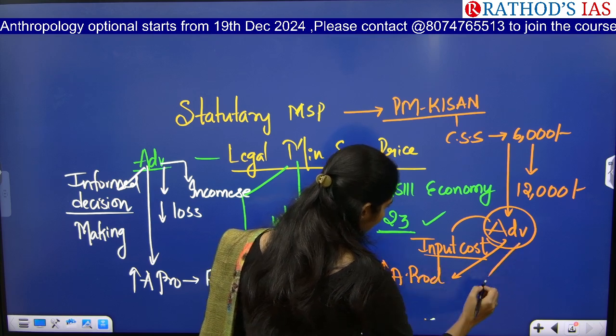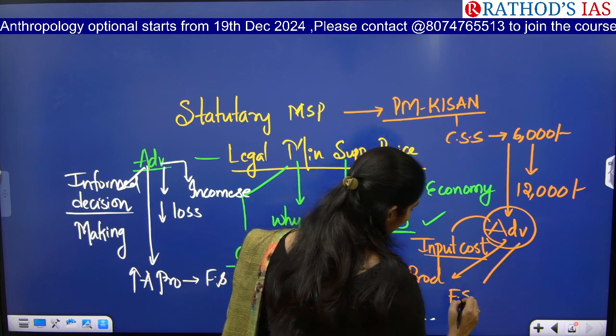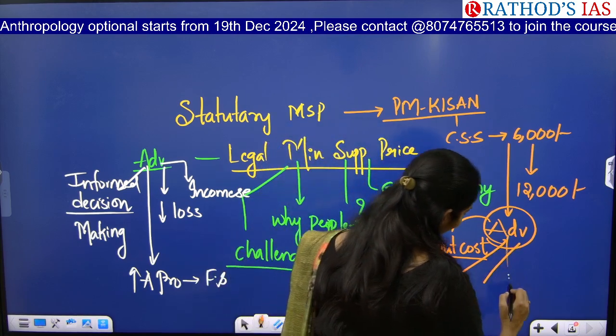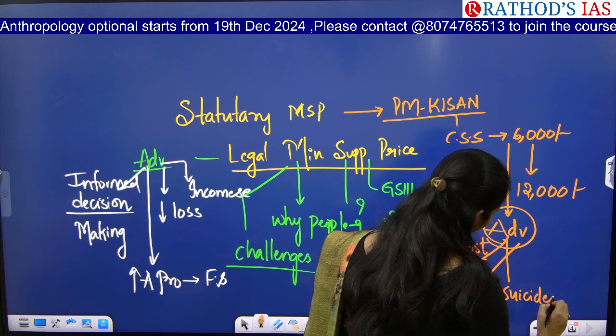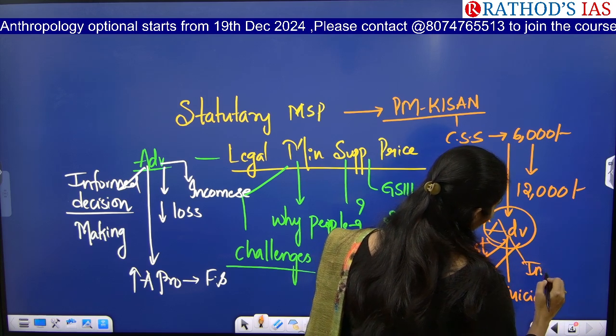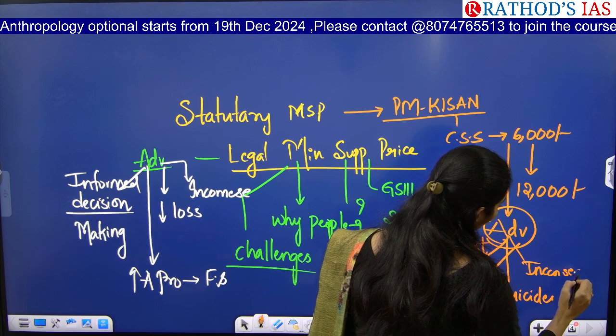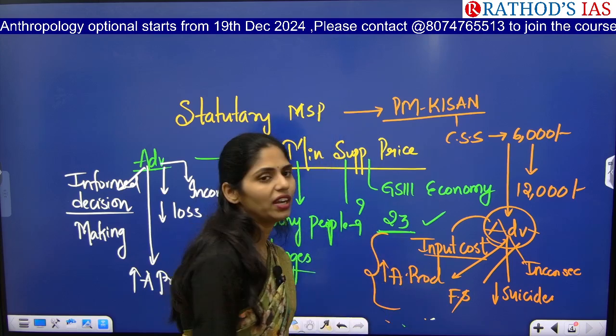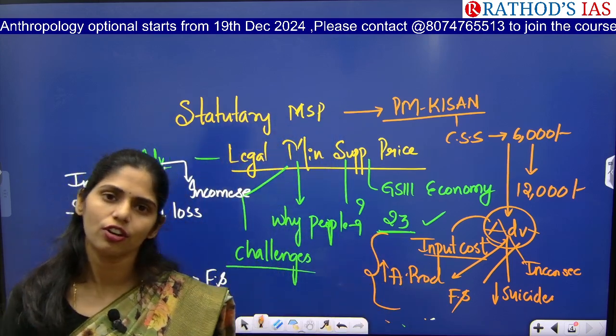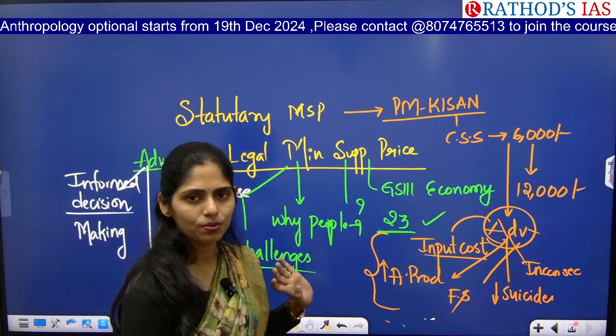Whenever agriculture productivity increases, food security increases. We can even decrease suicides of farmers, and we can ensure income security for the farmer. So we have various advantages because of this increase from 6,000 to 12,000 rupees.